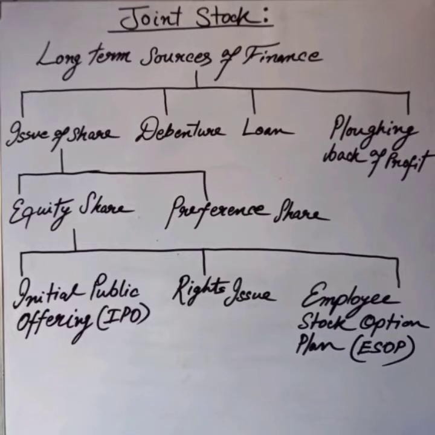I have given a small chart here. You can see the main divisions are shares, debentures, loan, etc. And the main divisions of shares are normally two types: one is equity and another is preference. For equity share, you can see the first one is the initial public offering, which is also known as IPO, then rights issue of share, and finally the employee stock option plan.